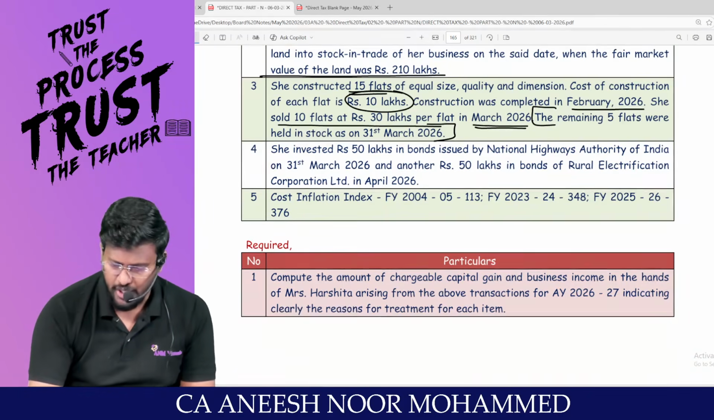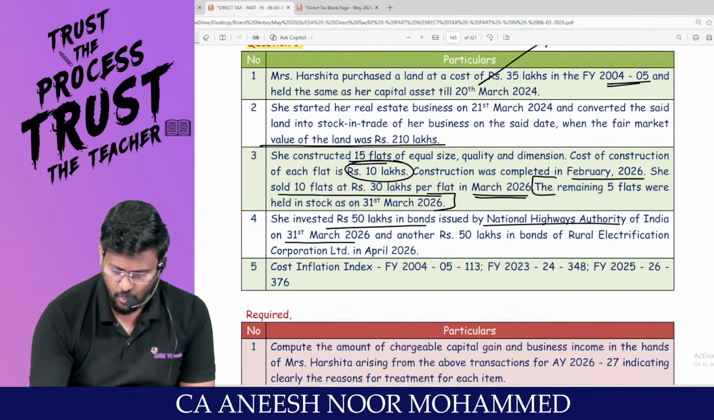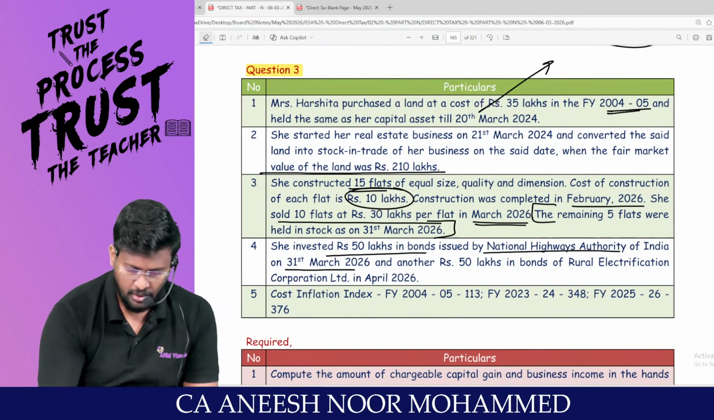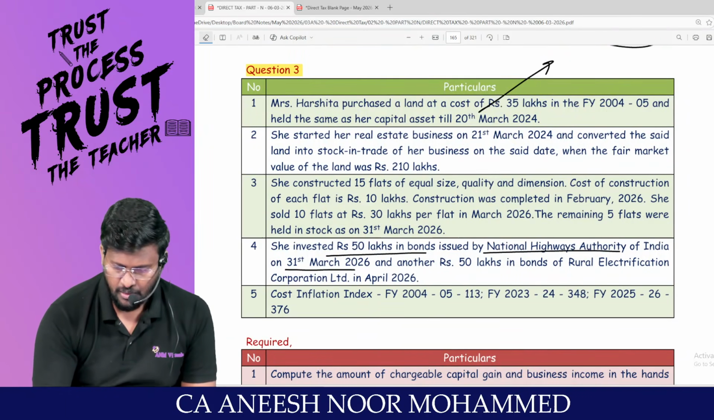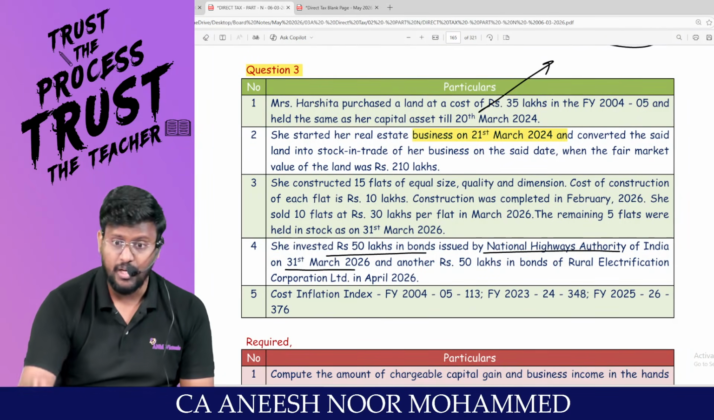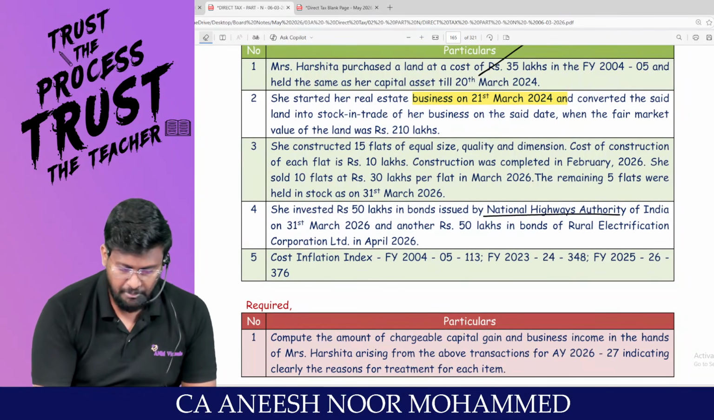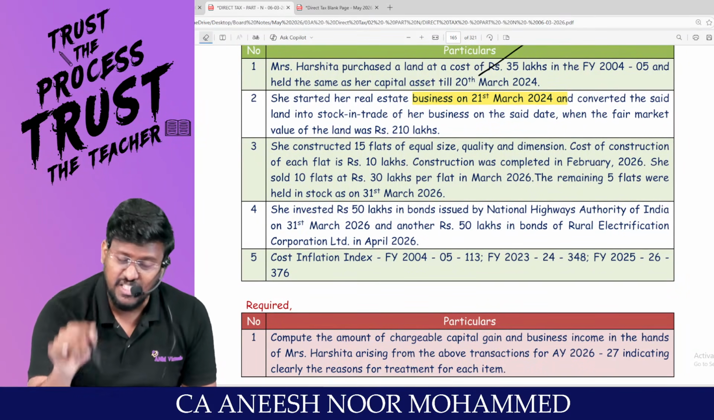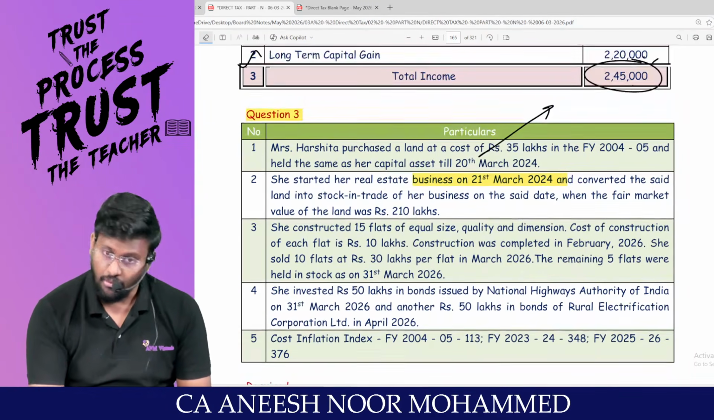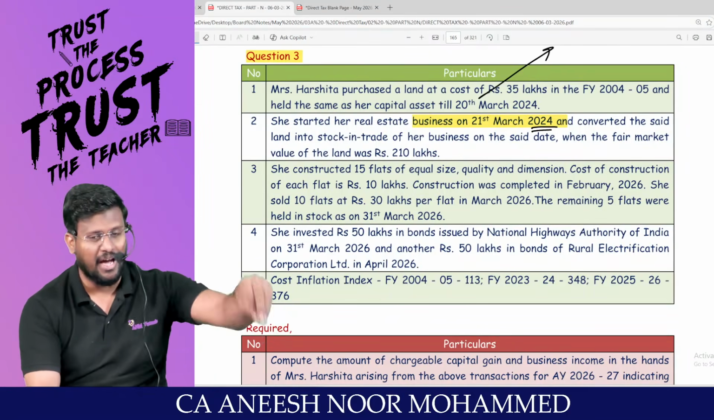Am I right? She invested 50 lakhs in bonds issued by NHAI on 31st March 2026. In the sense, she transferred on 21st March 2024. If you want exemption under 54EC, investment should be made within 6 months from the date of transfer of the asset. Hello, sir. My dear lovable students, from the date of transfer, which happened in 2024. But capital gain is arising, sir, only in our financial year.